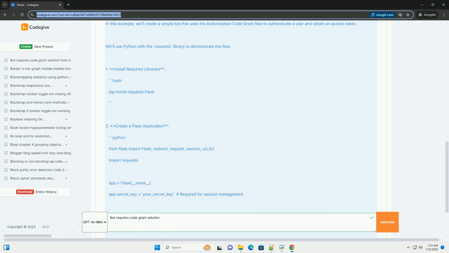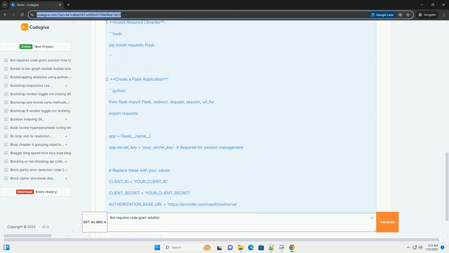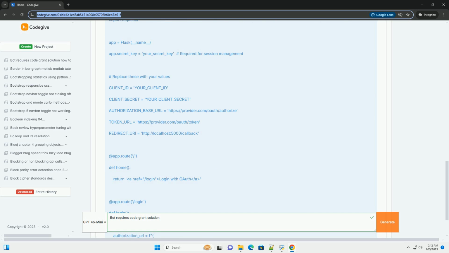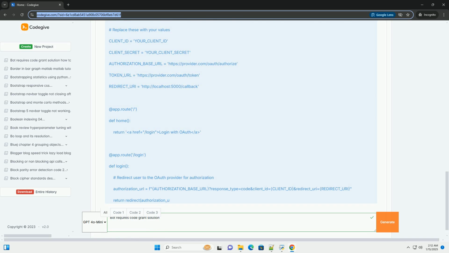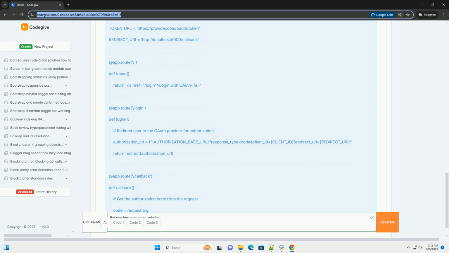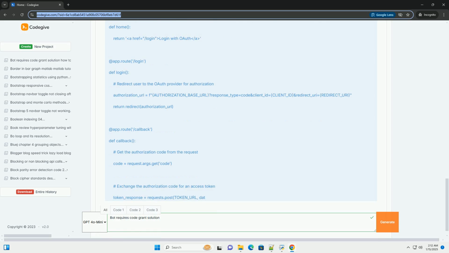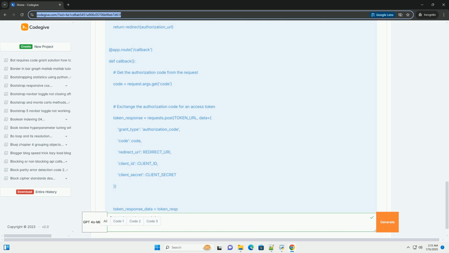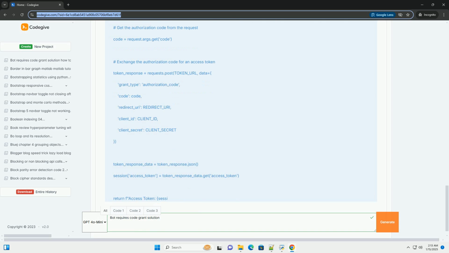Overview of OAuth 2.0 authorization code grant. The authorization code grant is one of the most common OAuth 2.0 flows. It is typically used by web applications and allows the application to obtain an access token that can be used to access protected resources on behalf of a user.